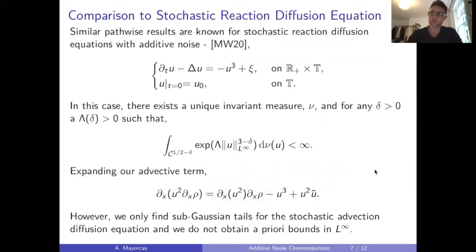You can read this as a sort of nonlinear transport term of u squared by the potential rho. And we find, both in establishing a priori bounds and bounds on the tail estimates for our invariant measure, that this term is the term that causes problems and results in the sub-Gaussian tails that we have. So we think this is quite interesting, that it shows this very rough transport term is affecting the integrability of the invariant measure.